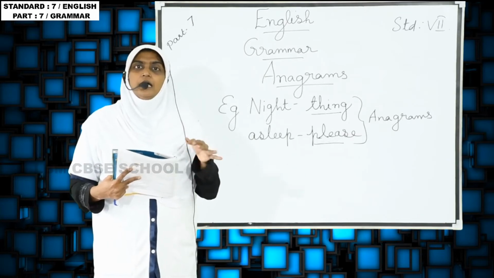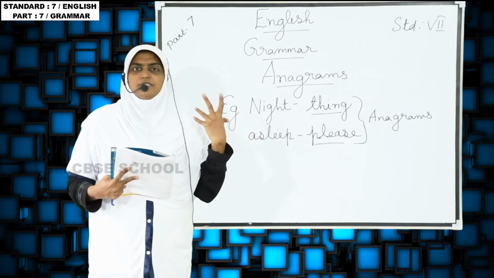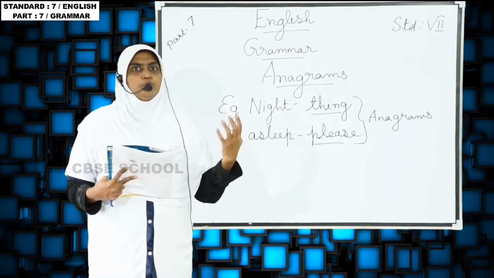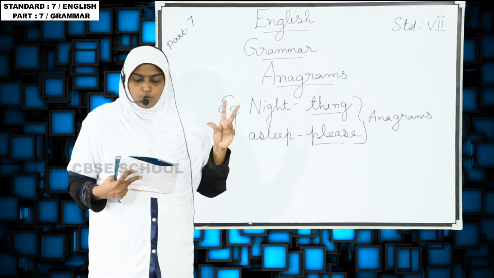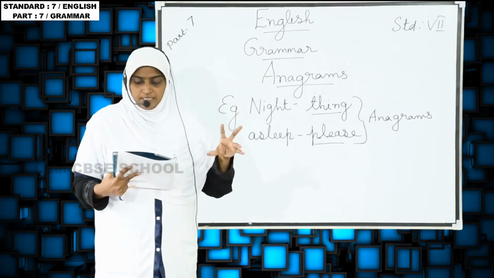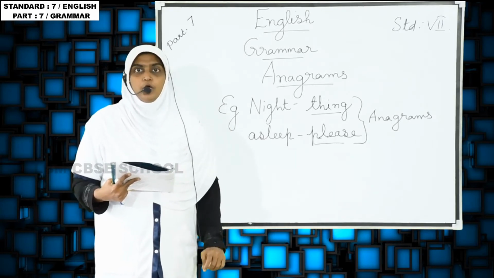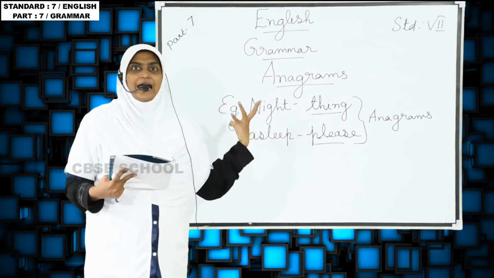It will give you some meaning, but it's not a complete meaning. For example, a beautiful meadow. Like that, it contains two words, so we call it a phrase. So sometimes two words also come in anagrams. Don't think you will always have just one word.